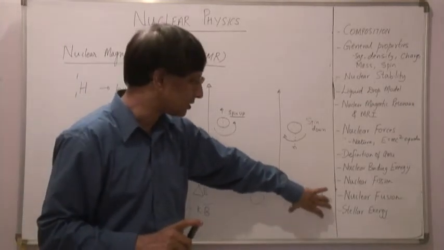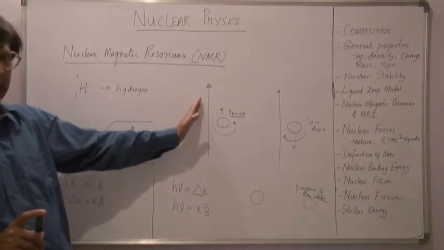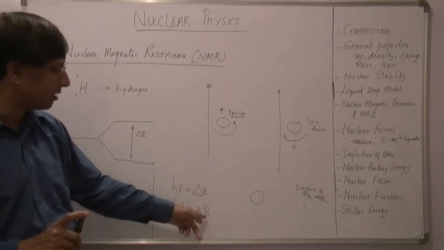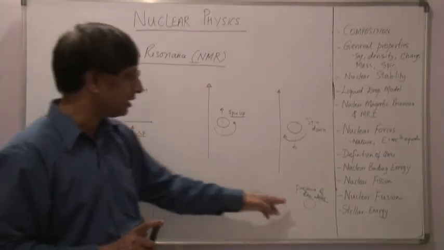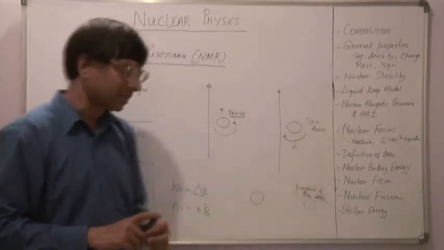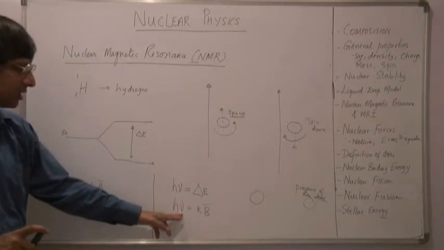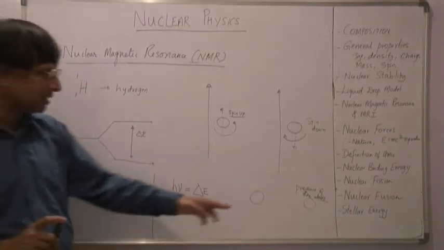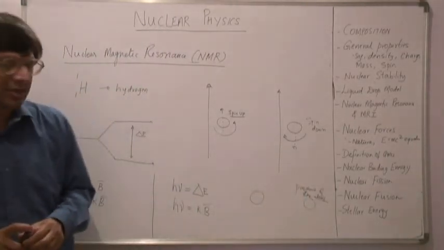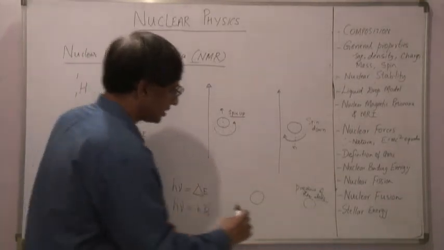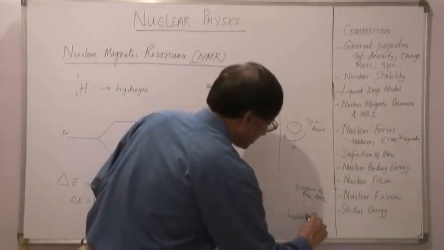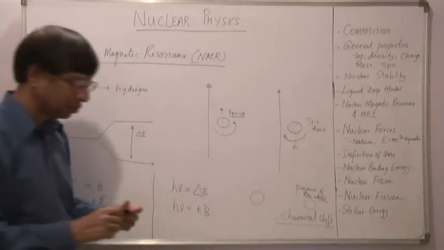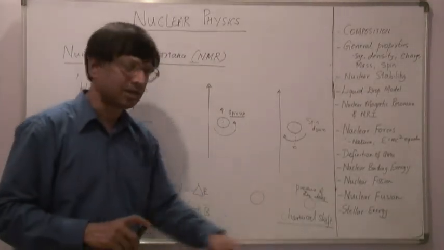So the atoms in the sample also contribute to the magnetic field, and in that case hν will be K into B1, where B1 is the external magnetic field plus the magnetic field due to the surrounding atoms. So there is a shift in ν in this case. The change of frequency for the hydrogen in the presence of atoms is called chemical shift. The shift in frequency of resonance due to neighboring atoms is called chemical shift.